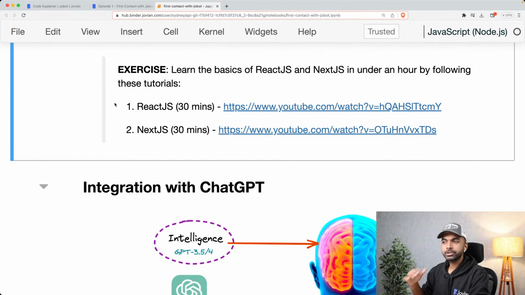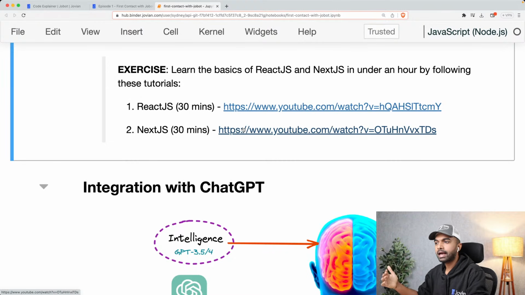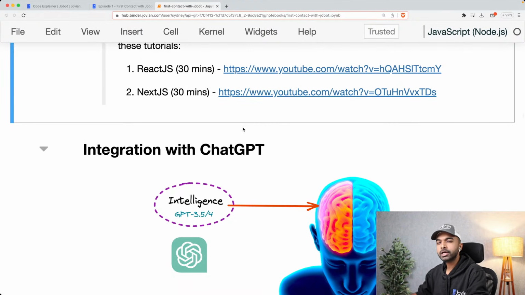So I would encourage you to go ahead and maybe try to learn the basics of React.js and Next.js in case you don't know them already. So you can spend 30 minutes learning basic React.js, 30 minutes learning basics of Next.js, and then you can keep learning as you go. The idea is to just learn just enough so that you can understand what we are doing in these tutorials and build on top of it.